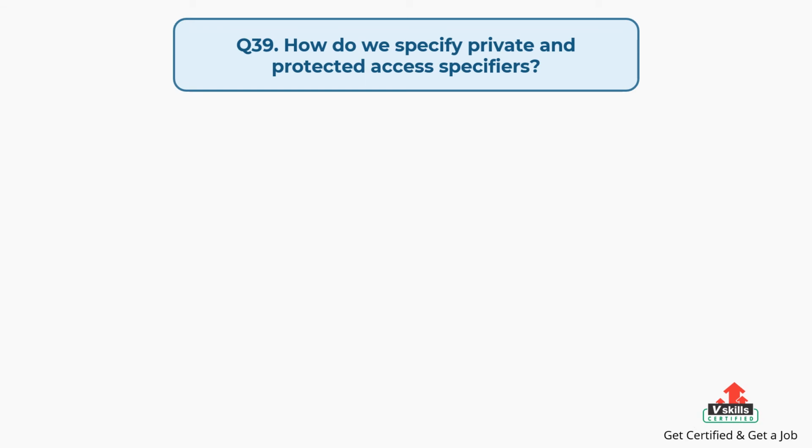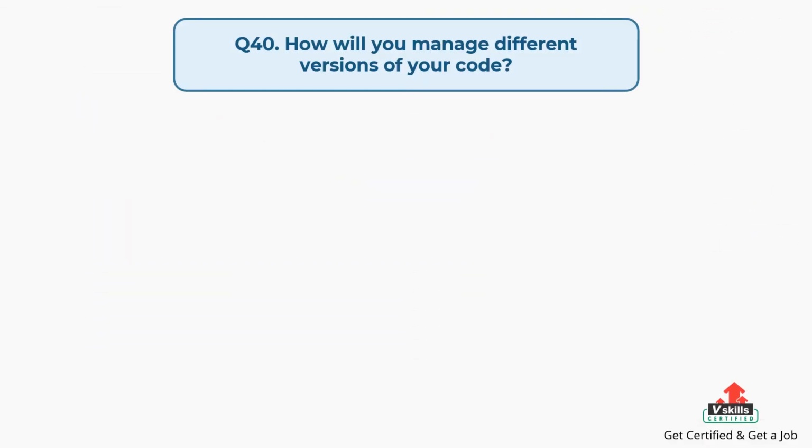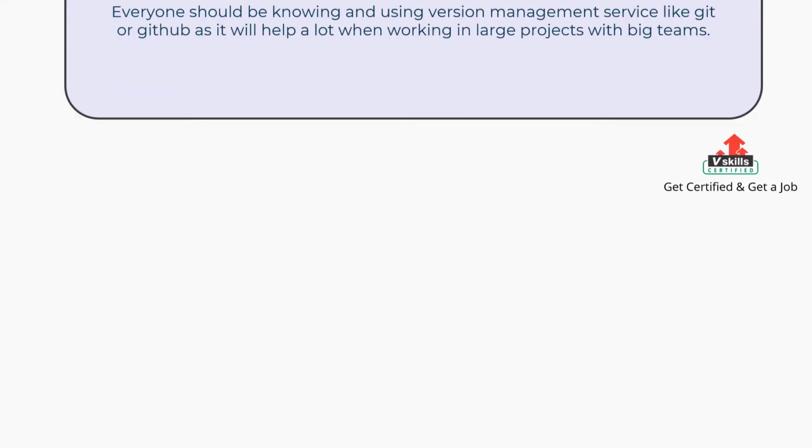Question number 39, how do we specify private and protected access specifiers? The answer is, we use double underscore as the beginning for a private variable name and single underscore for protected. Question number 40, how will you manage different versions of your code? The answer is, everyone should be knowing and using version management service like Git or GitHub, as it will help a lot when working in large projects with big teams.